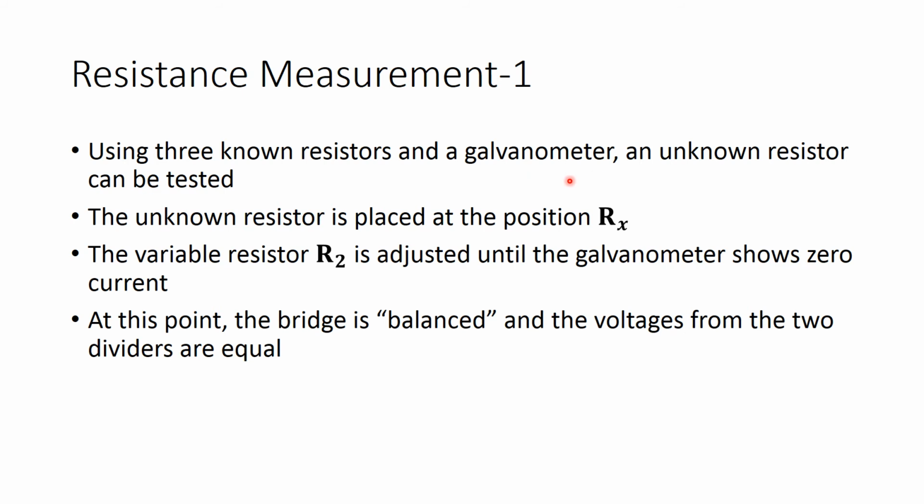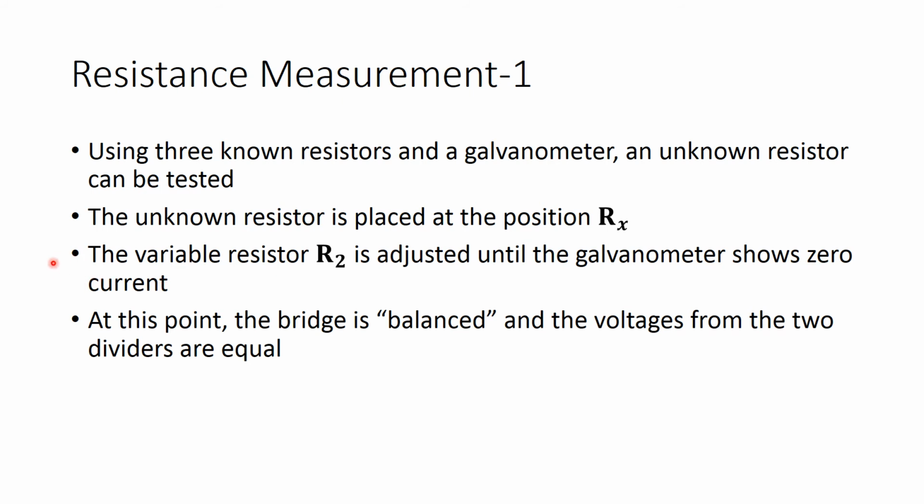If we insert our galvanometer there, it'll tell us which way the current is flowing and how many amps are flowing through it. And then our unknown resistor, which we are testing, is placed in position Rx, and the variable R2 is adjusted until the galvanometer shows 0 current.